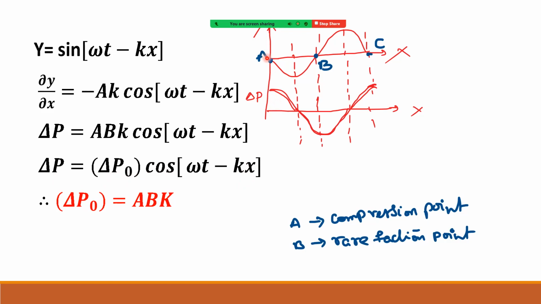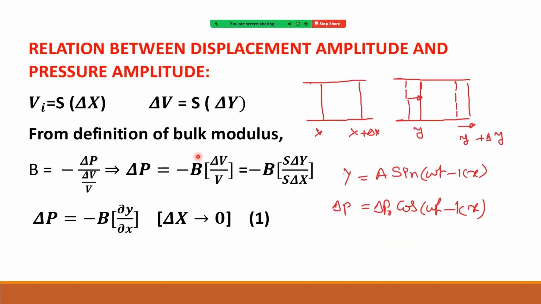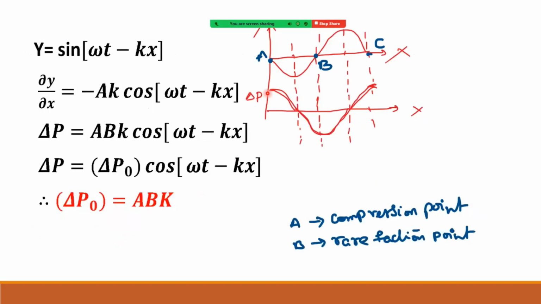When slope dou y by dou x is minimum, we got dou y by dou x negative, and negative of negative is positive. That means delta P is maximum. Slope is minimum, delta P is maximum.